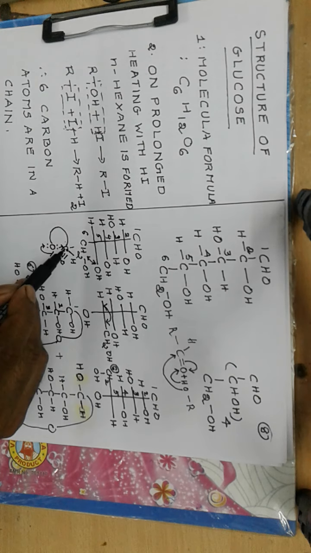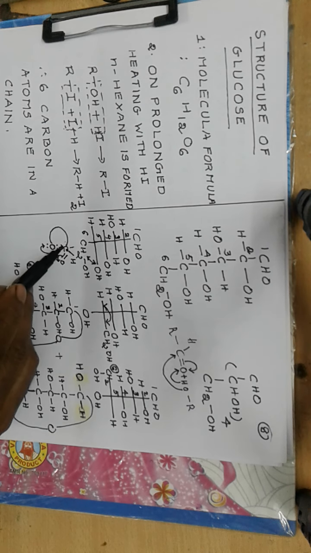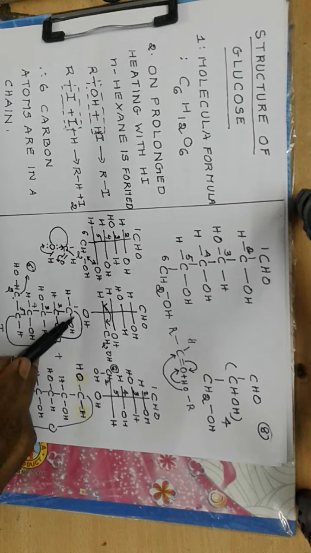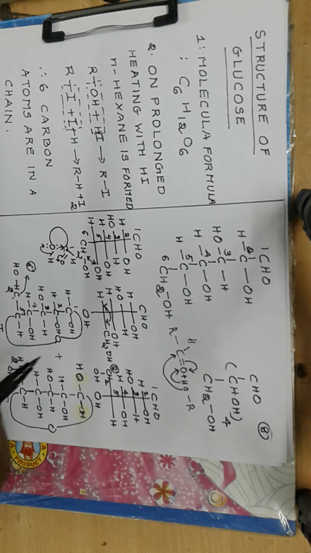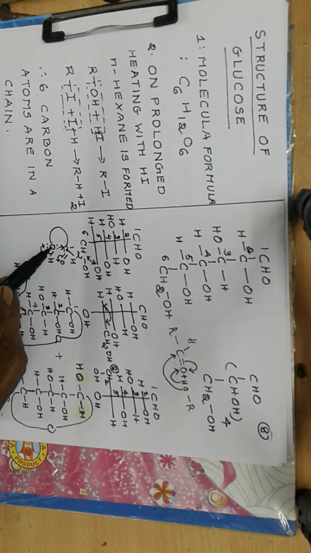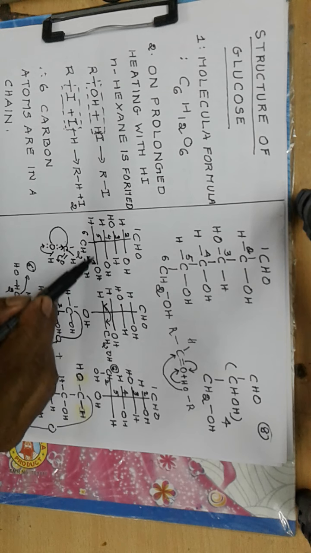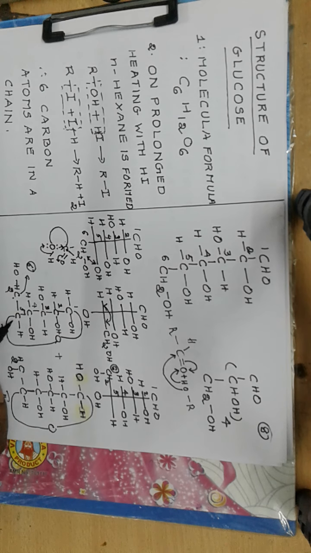Now this C is connected to O and this O is connected to C. Now this C, that is the aldehyde carbon, is connected to O, and this O is connected to the 5th carbon. So there is a bond between the 5th carbon and oxygen.